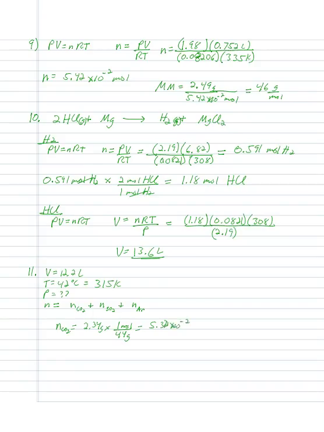Our number of moles of SO2 is going to be, how many grams there? 1.73 times 1 mole per, I'll say about 64 grams. That's 2.70 times 10 to the minus 2.